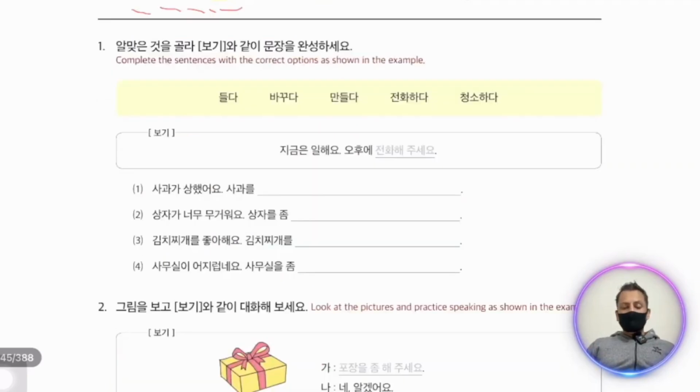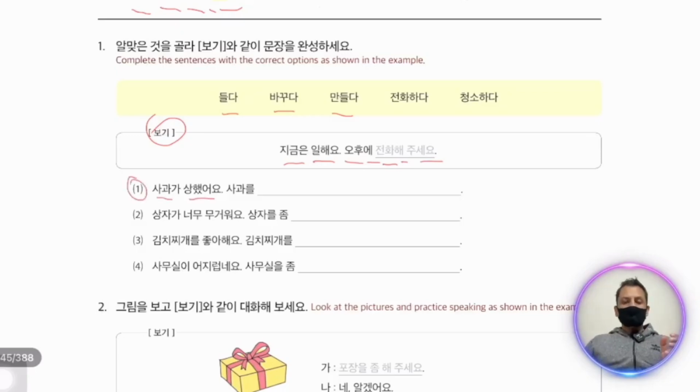Now we have exercise with these words. Just put these words with a chuseo, o chuseo at the end of your sentence. In the phogi we have 직장에서 일해요, 오후에 전화해 주세요. Work, afternoon, after that 전화해 주세요, give me a call.